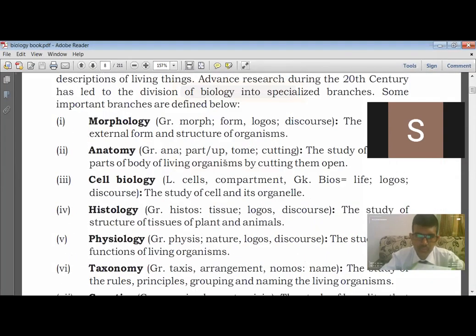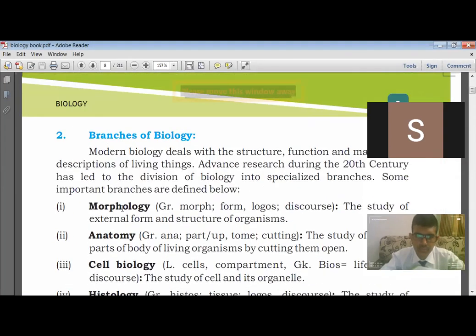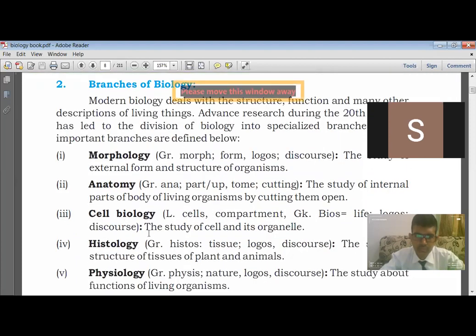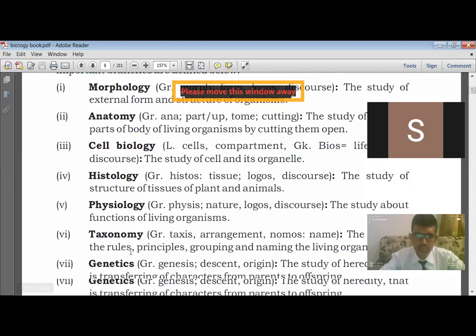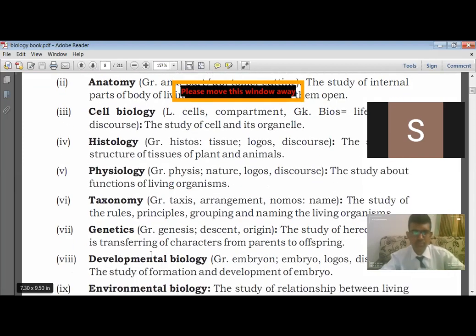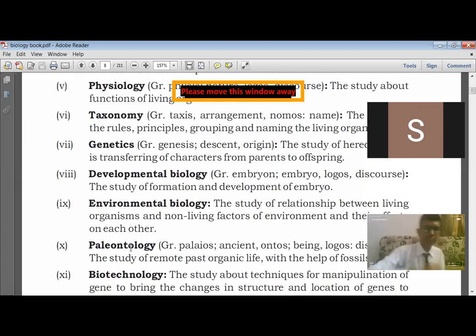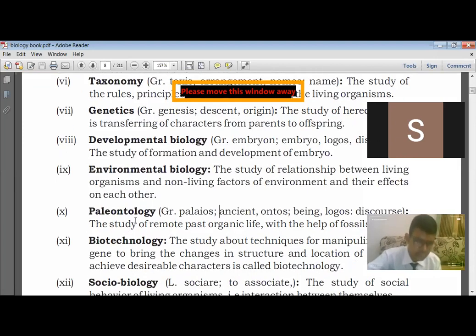Look, we have learned 10 branches like morphology, anatomy, cell biology, histology, physiology, taxonomy, genetics, developmental biology, environmental biology, paleontology. Till here we have learned. I'm repeating it again. What is paleontology?